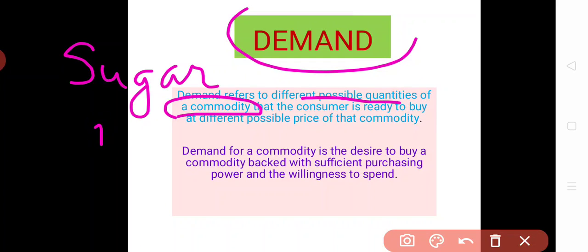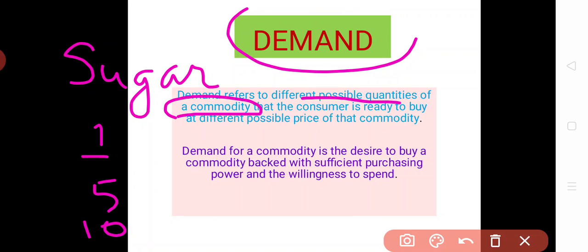Let's suppose sugar of 1 kg, sugar of 5 kg and sugar of 10 kg. The consumer is ready to buy 1 kg, 5 kg, and 10 kg of sugar.